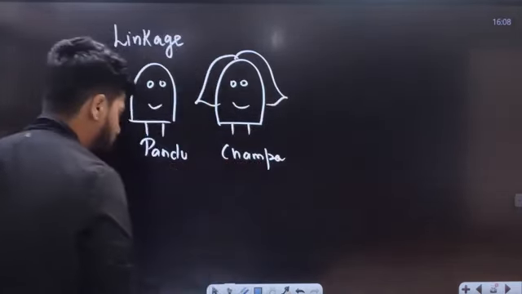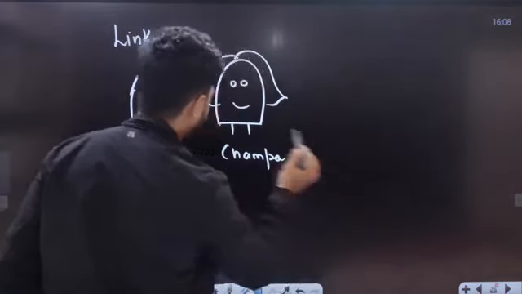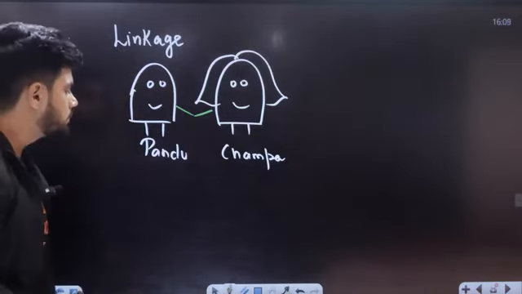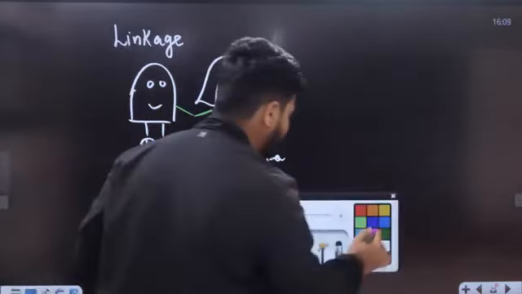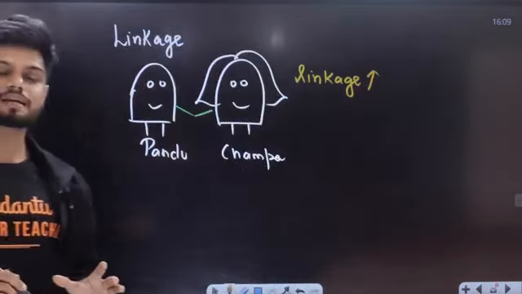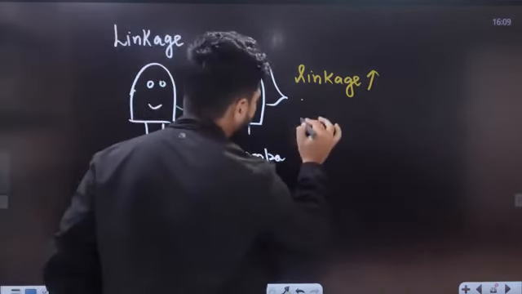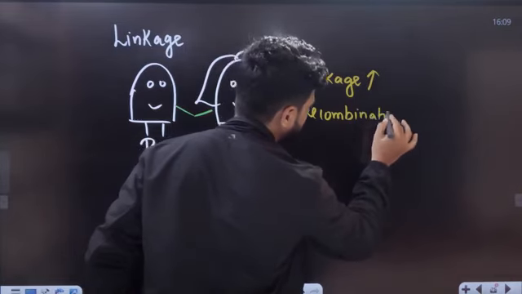Okay, Pandu has a friend called Champa. Now, between them, the bond is very close. If the bond between Pandu and Champa is very close, can I tell the linkage between them is very high? The linkage between them is very high. Now, if the linkage between them is very high, is there a chance that they will fight with each other? Not very well. So, if the linkage is very high, recombination is very low.